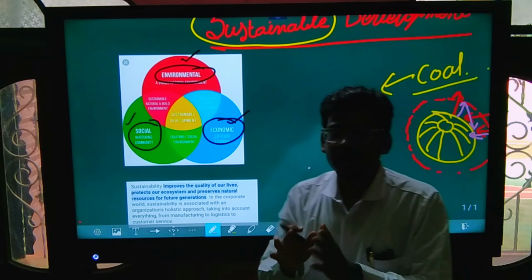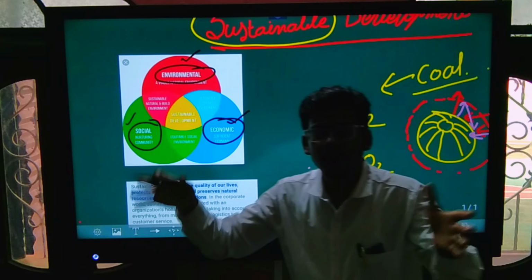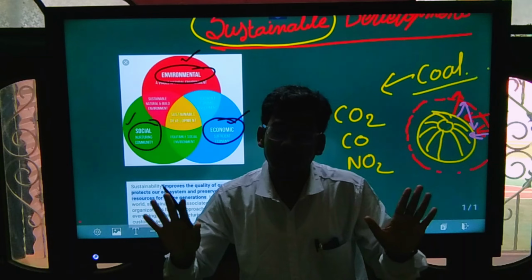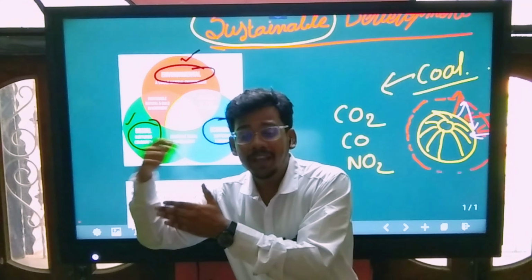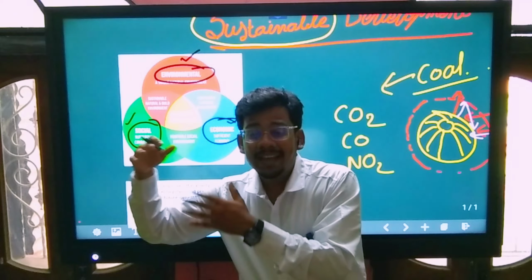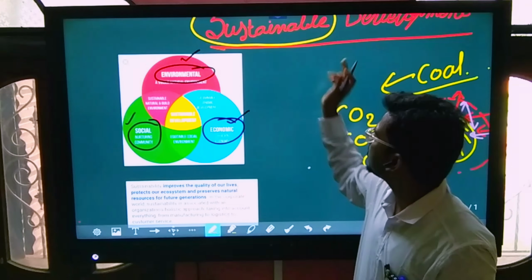Sustainable development does not mean that all development will be shut down. No, we use the resources in such a way that everything remains on a progressive path, but without depleting the environment. This is the main thing. This is the main agenda of sustainable development.